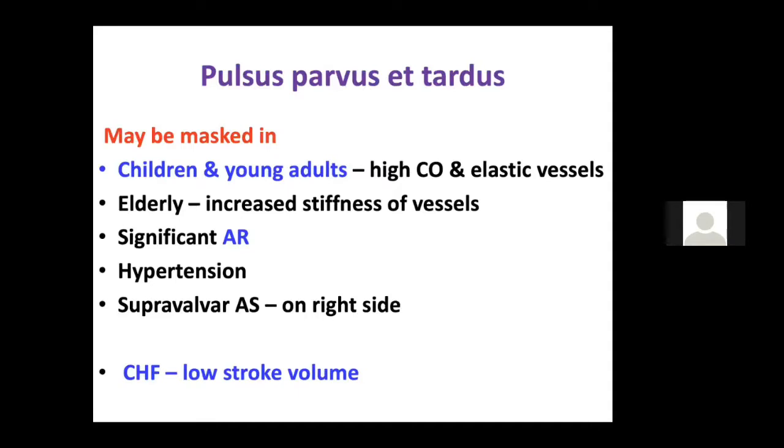And when does it get masked? In children and young adults, because of the high cardiac output and elastic vessels, you may not be able to appreciate a pulsus parvus et tardus. In the elderly, because of the increased stiffness of the vessels, you may not be able to appreciate it. If the patient has associated severe AR, it may be masked. In patients with hypertension also, it may be masked. And with supravalvular AS on the right side, this may be masked.